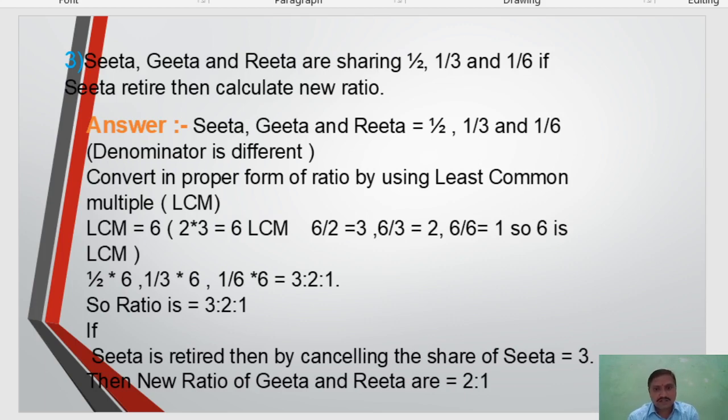Cancelling Sita's share, 3 out of 6, because 3 plus 2 plus 1 is equal to 6, so 3/6, 2/6 and 1/6. So by cancelling Sita's 3/6 share, the new ratio of Geeta and Rita is automatically received, giving 2 is to 1. So the new ratio of Geeta and Rita is 2:1.